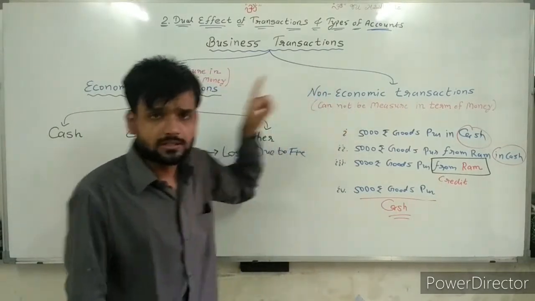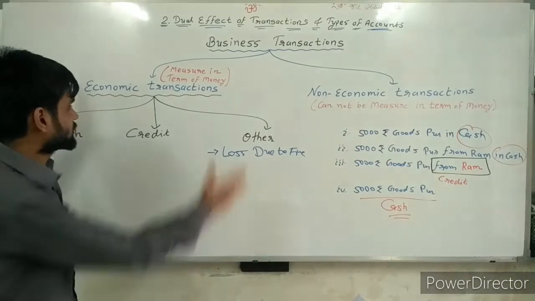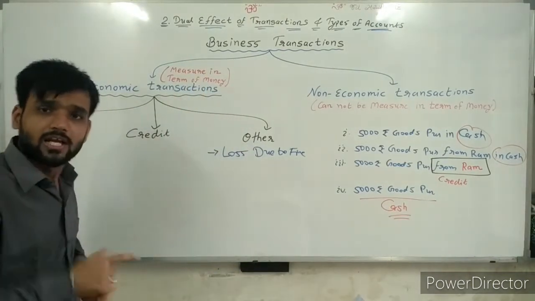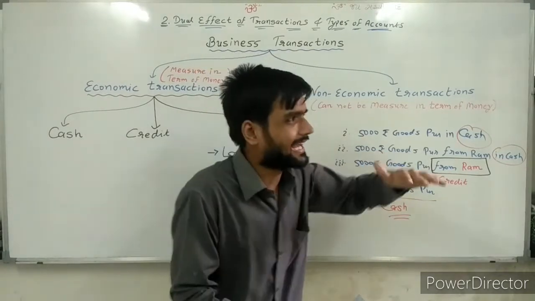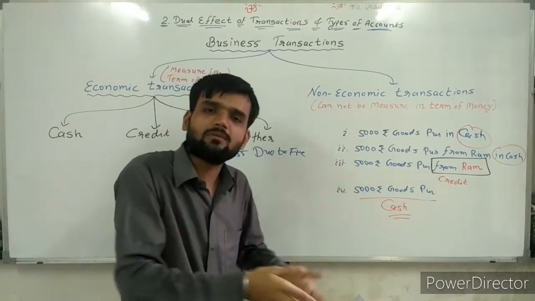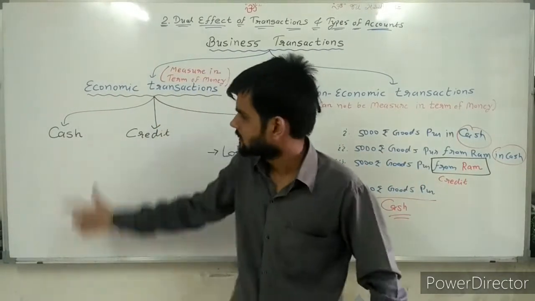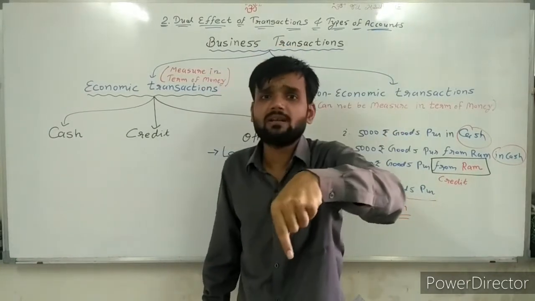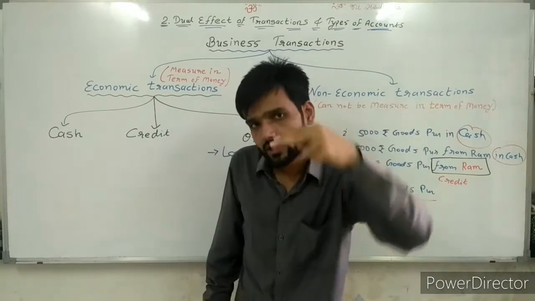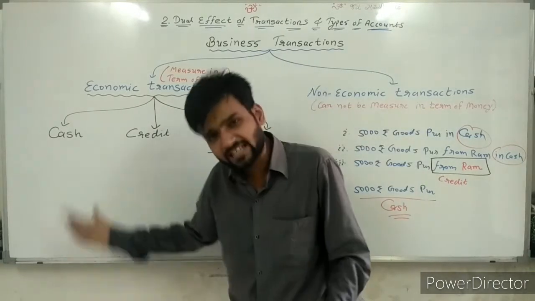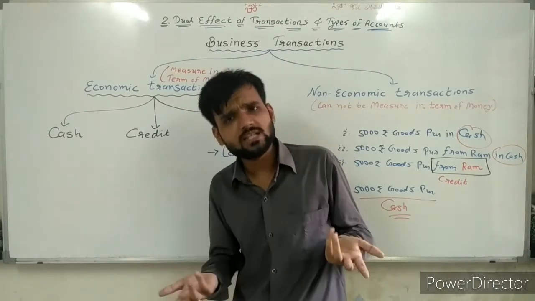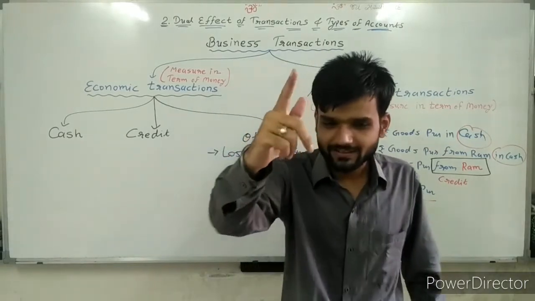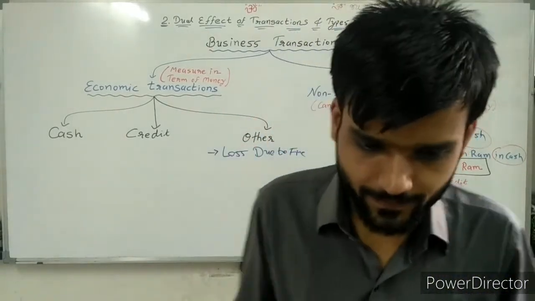Again, it's an economic transaction. Now cash or credit? Simple. Settled means paid. Paid means cash paid. Cash transaction. So by name itself, settled means paid, and paid means cash transaction. We can know easily. Simple. Going ahead. Next transaction.